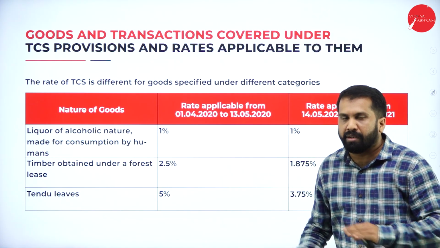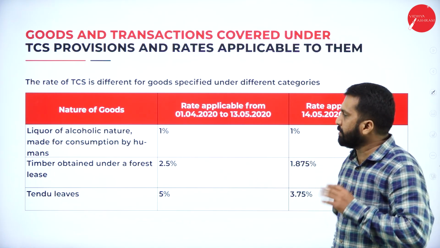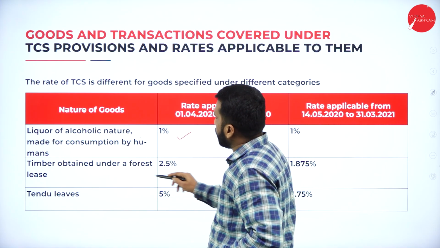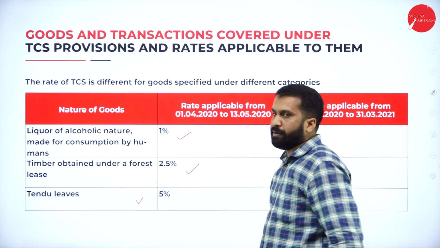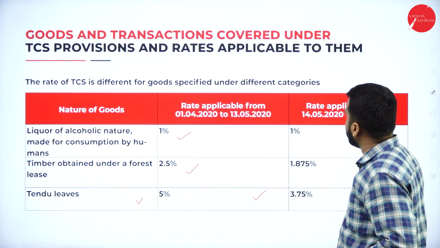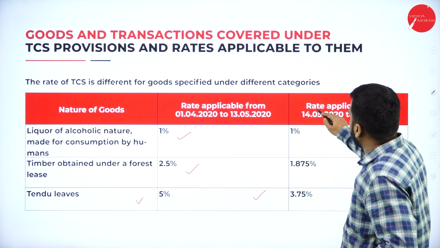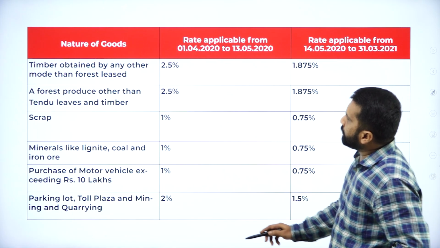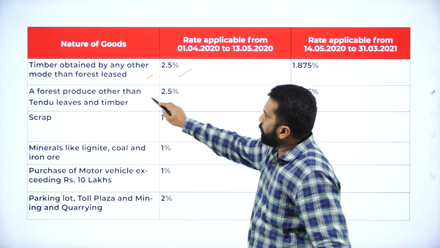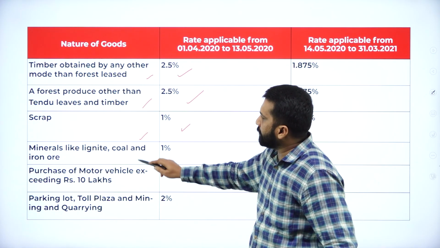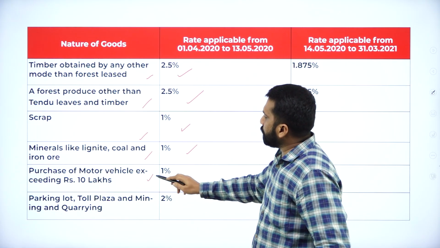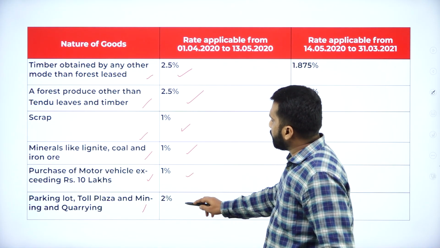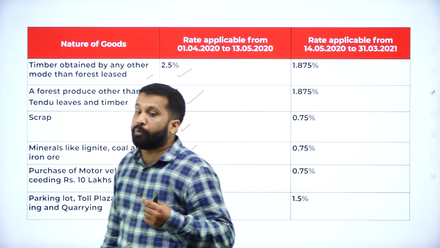No need to remember them, not required. Just read it once. Liquor and alcoholic items, you will get 1%. Timber is 2.5%. Tendu leaves come under 5%. These are the items: timber obtained 2.5, forest produce 2.5, scrap 1%, minerals 1%, purchase of a motor vehicle exceeding 10 lakh 1%. Parking lot and toll plaza, it is 2%. These are the rates we had actually.